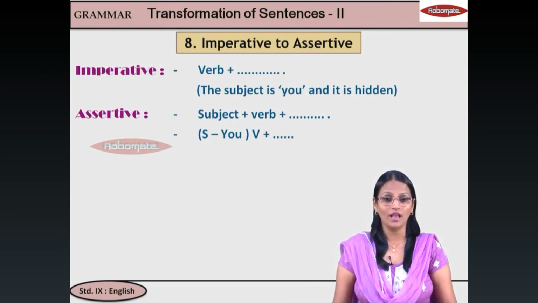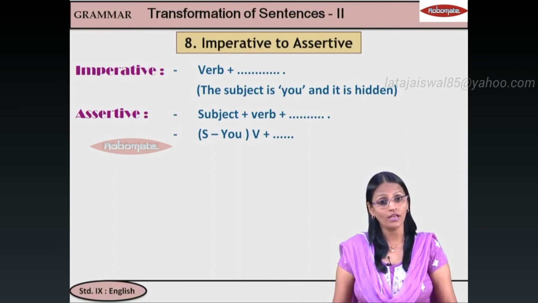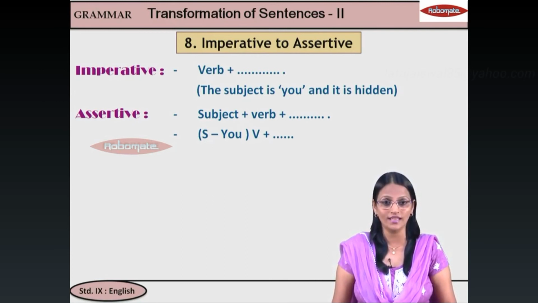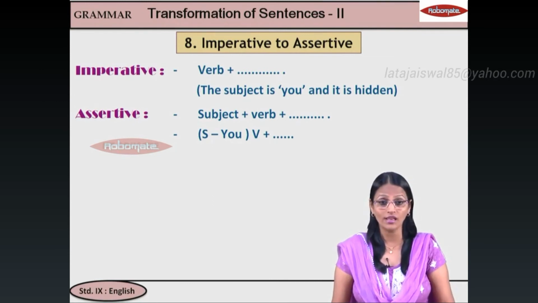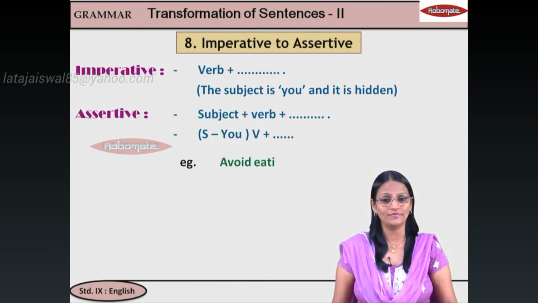But one more thing, if it is an imperative sentence, it is a command or a request or a suggestion. And here, to express that, you have to use a modal auxiliary. जैसे अगर suggestion है, तो we say should. अगर order है, तो we will say must. Let's take a look.